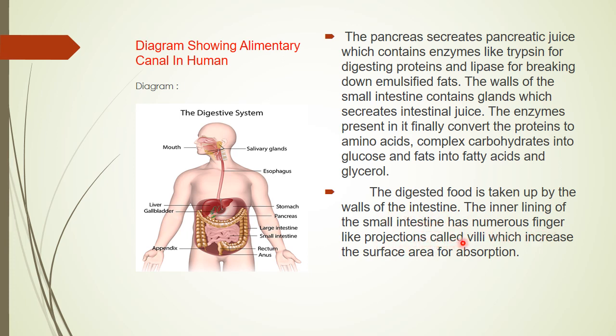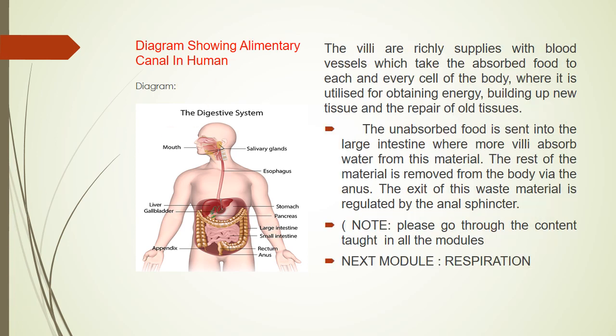Now food gets simplified in the small intestine part. Now the digested food is taken up by the wall of the intestine. The small intestine has numerous finger-like projections called villi, which increase the surface area for absorption. Nature has provided the small intestine this modification so that the process of absorption can be easily carried out by the small intestine.